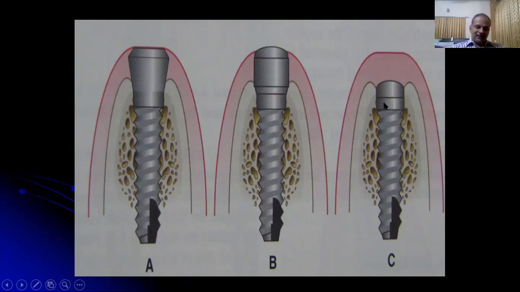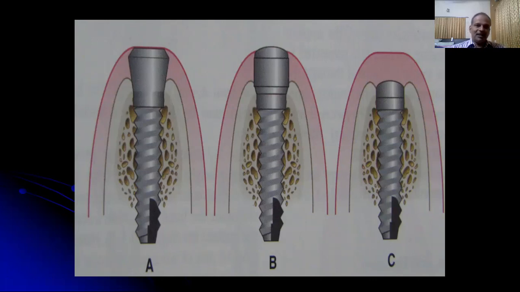The implant that is designed for the two-stage surgical technique can also be placed with the one-stage surgical technique. After placing the implant, if you can achieve a good initial stability of 40 to 45 Newton centimeter, the healing abutment or the gingival former is connected immediately after placing the implant, and the soft tissues are sutured around the healing abutment or the gingival former. If we can achieve a good initial stability, as I said earlier, the provisional restorations also can be provided.